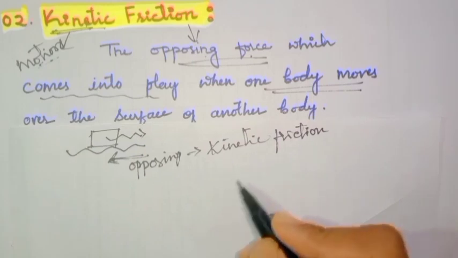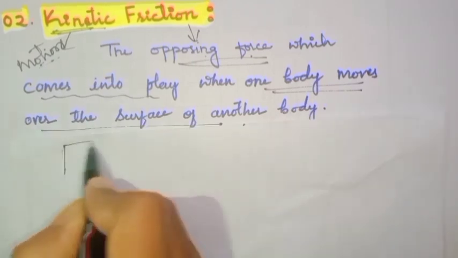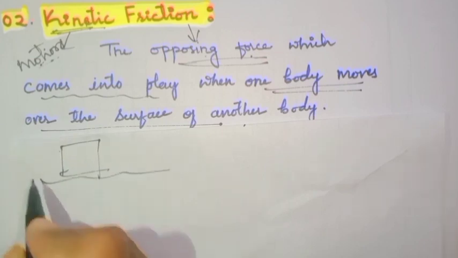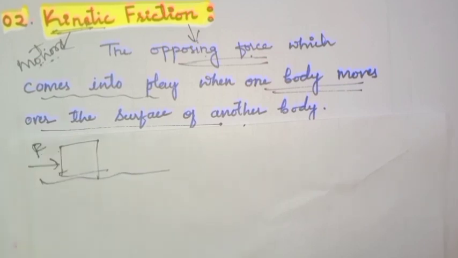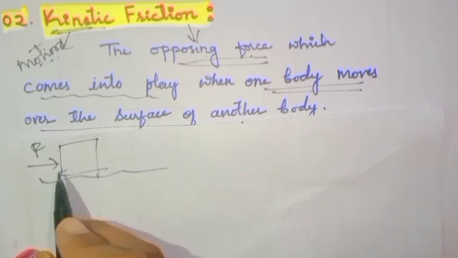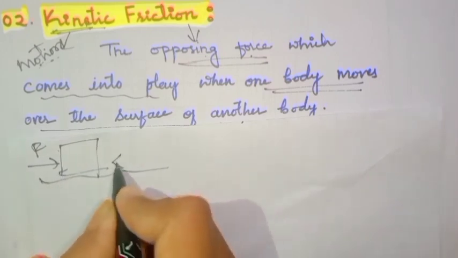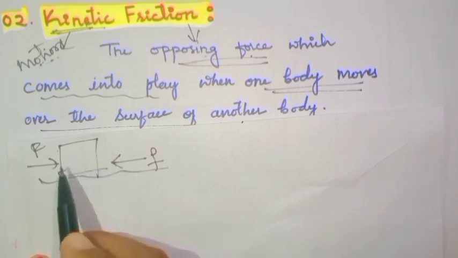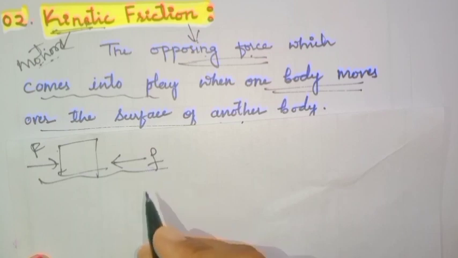So let's recall: if you consider an object on the surface and you apply a force towards the right, friction comes into play. When the object is in impending motion, the force that comes into play is what we call static friction.